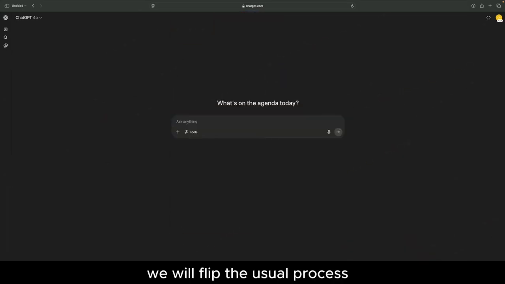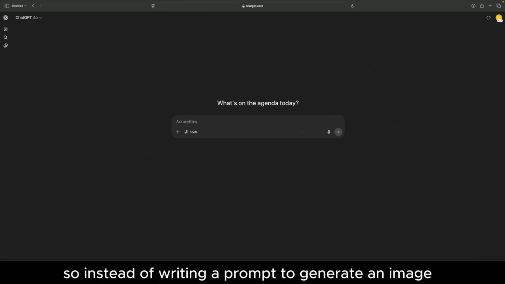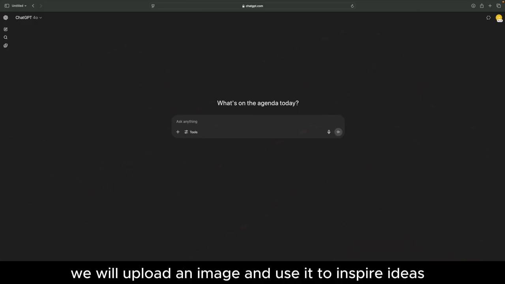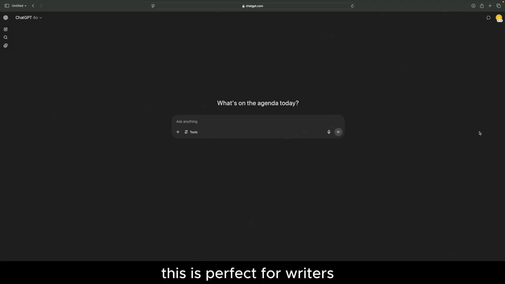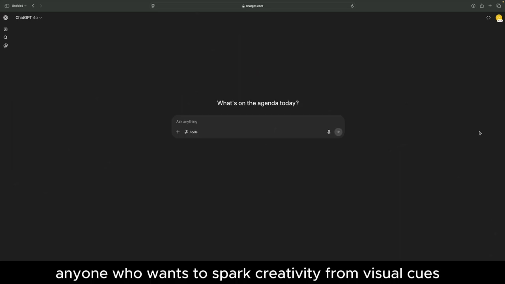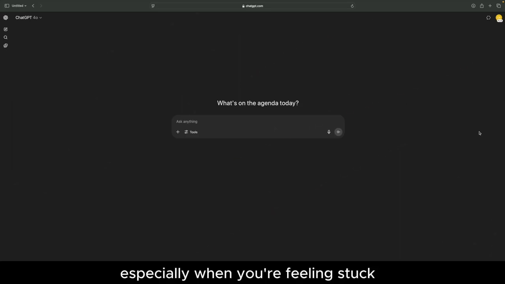In this lesson, we will flip the usual process. So instead of writing a prompt to generate an image, we will upload an image and use it to inspire ideas. This is perfect for writers, game designers, or really anyone who wants to spark creativity from visual cues, especially when you're feeling stuck or want a fresh angle.